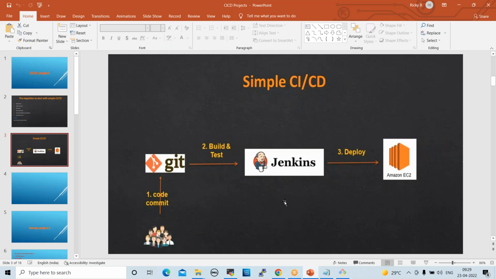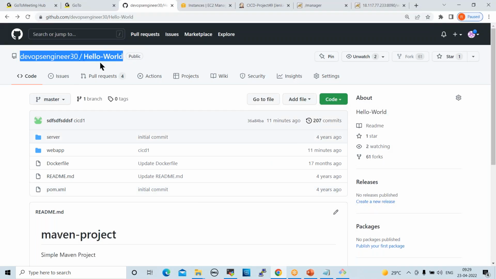Fine. I'll share this document with you, and you can add my repository into your GitHub account. You can practice this. Go through the video once, note down the steps, and start practicing.